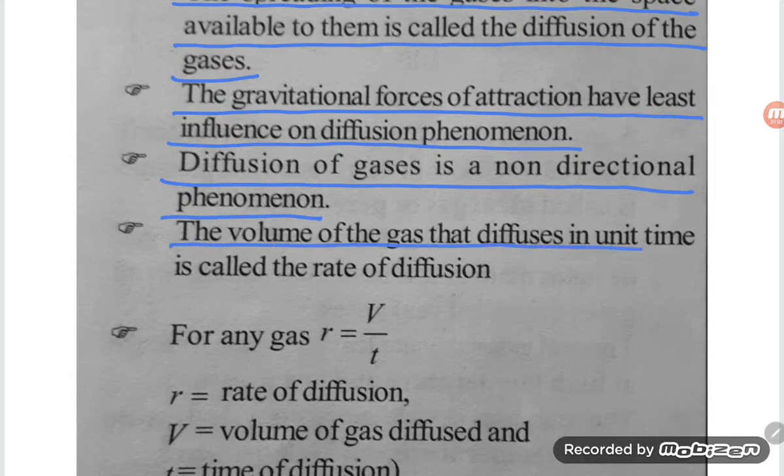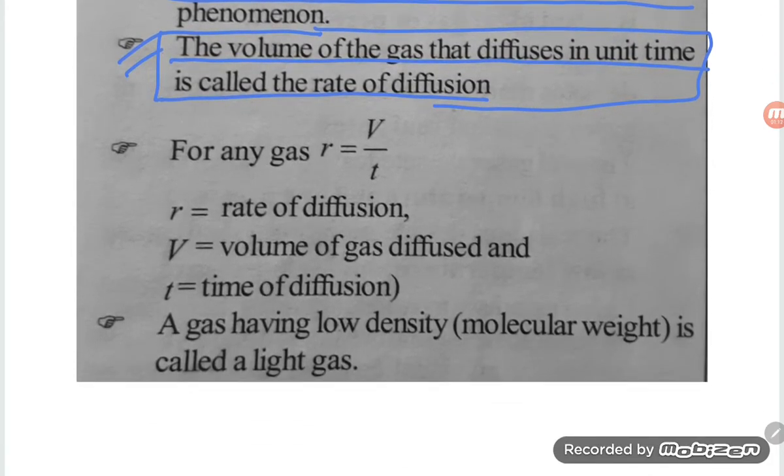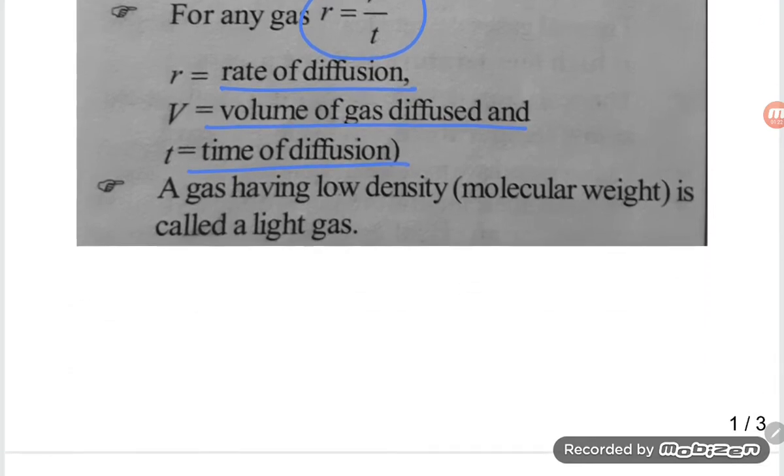The volume of gas diffused in unit time is called the rate of diffusion. That is an important point, students. The volume of the gas that diffuses in unit time is called the rate of diffusion. For a gas, R is equal to V by T. The rate of diffusion is volume per unit time, so we have rate of diffusion, volume diffused, and time of diffusion.